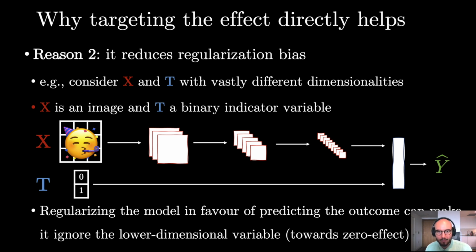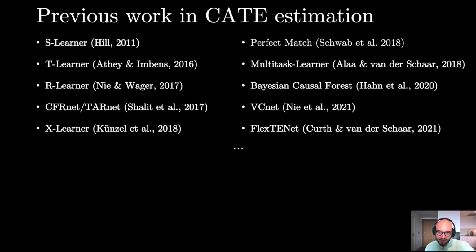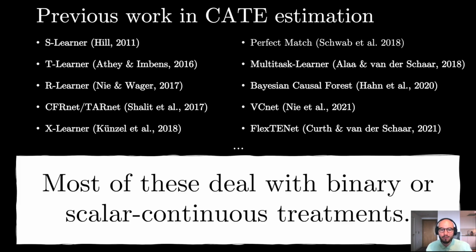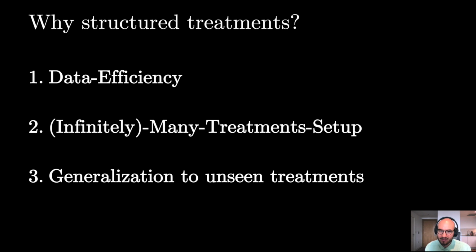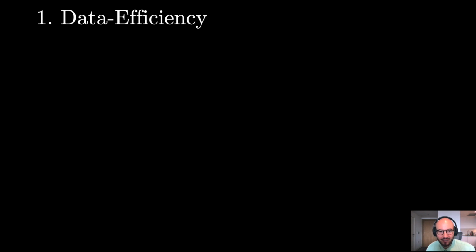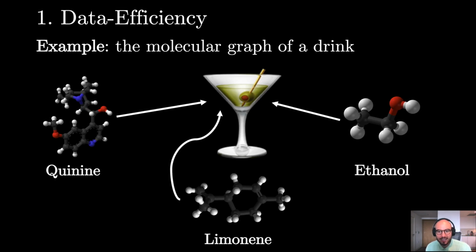a causal effect of 0. Of course, there has been done a lot of work on CATE estimation already. However, most of these only deal with binary or scalar continuous treatments. You might wonder, why is dealing with structured treatments interesting in the first place? Let us quickly look at 3 reasons. Firstly, data efficiency. The more we know, for example, about the ingredients of a cocktail, as long as that information is predictive, the better we can do inference.